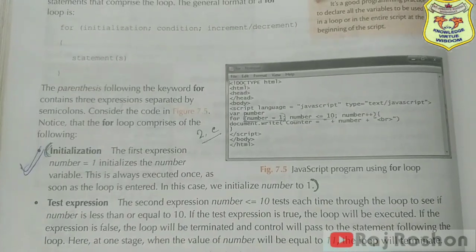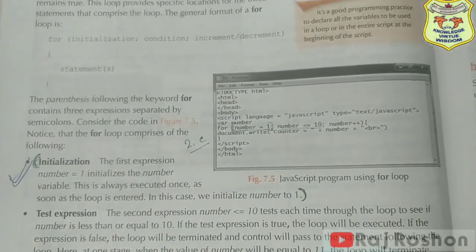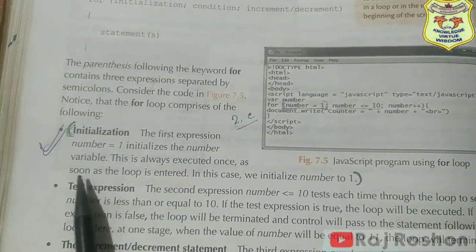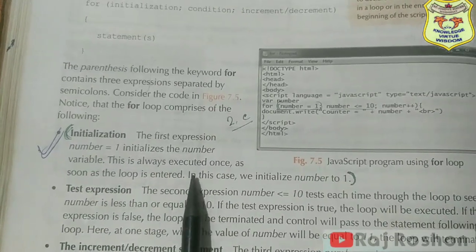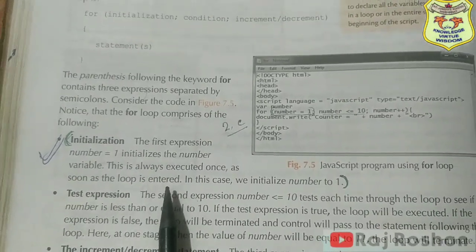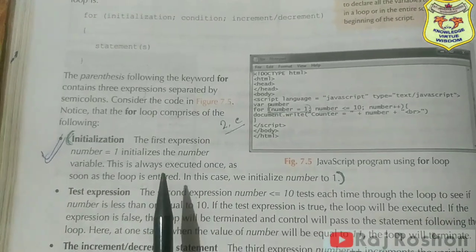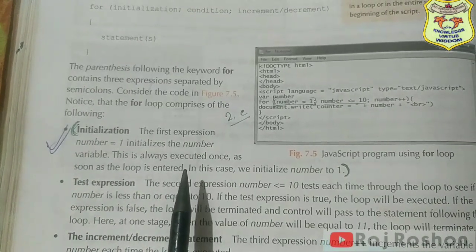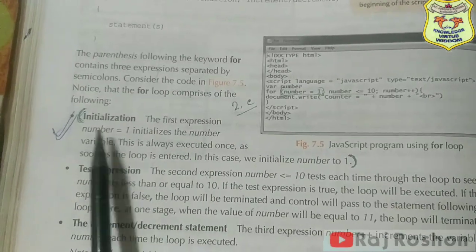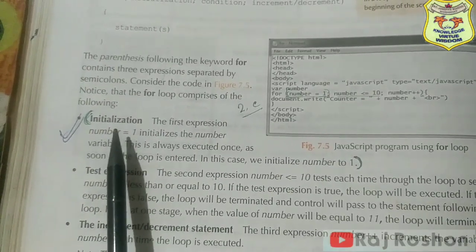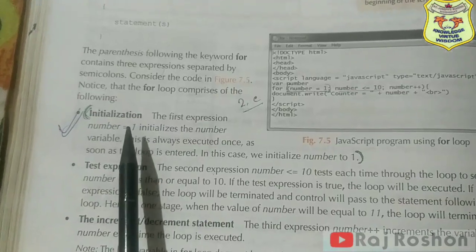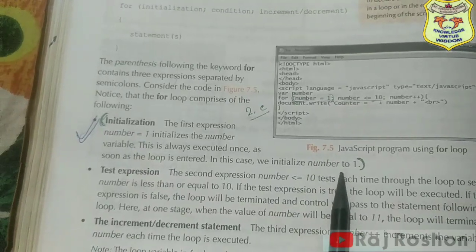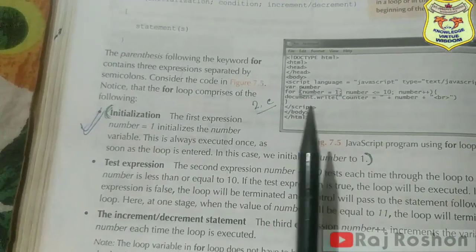Okay, so here you see initialization. The first expression, number equal to 1, initializes the number variable. This is always executed once as soon as the loop is entered. So in initialization, at the beginning you have to initialize. I have already explained this. Suppose you want to give a value to a variable, you have to do it at the top. That is called initialization. Initially you have to give a value. So here we have initialized number to 1.